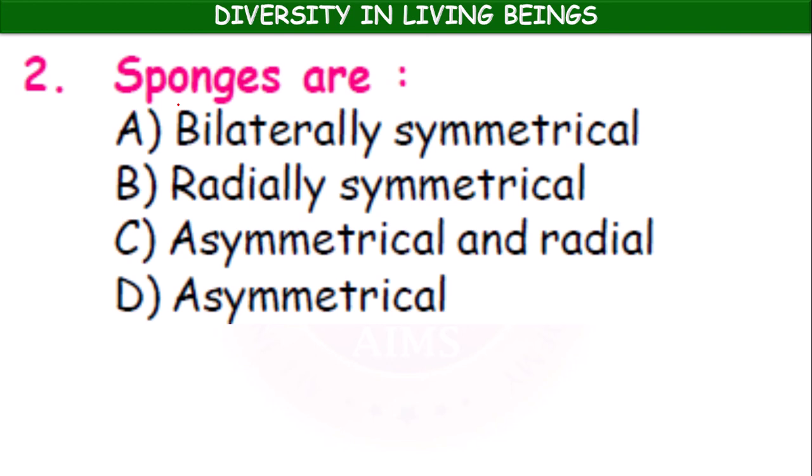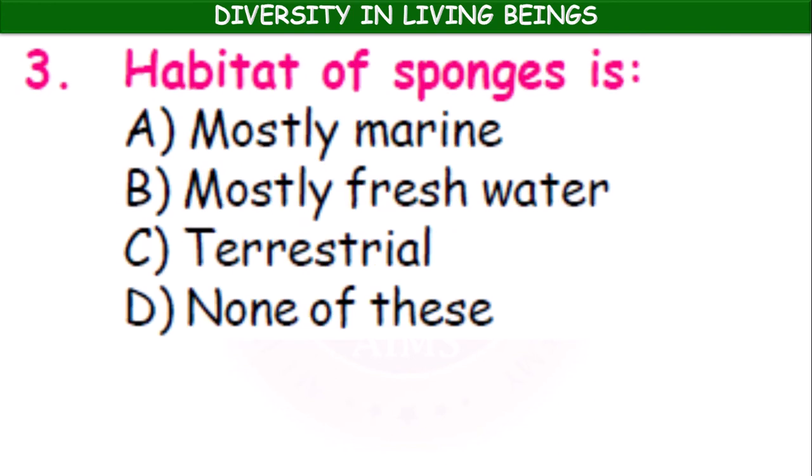Sponges are bilaterally symmetrical, radially symmetrical, asymmetrical, and radial asymmetrical. Sponges are asymmetrical and radial. The habitat of sponges is mostly marine, mostly freshwater, terrestrial, none of these. Most of the sponges are marine, live in the sea.